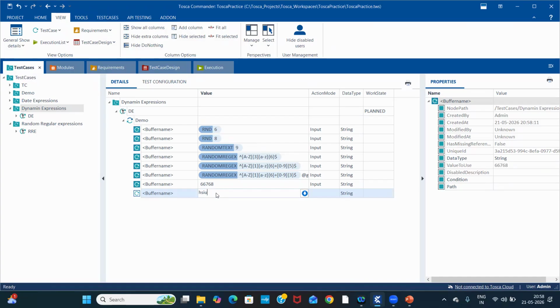We can use this random regex for creating a Gmail. For creating numbers randomly, we can use the random numbers expression. For creating any text, or text with numbers, we can use the random text expression. If we want to create text with capital letters and small letters, we can use random regex with this syntax, A to Z and a to z. How many letters we want, we have to change it here.